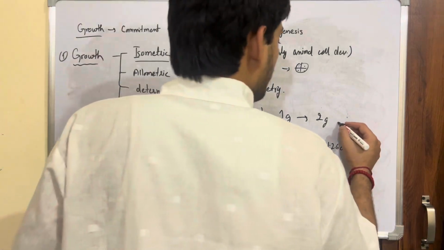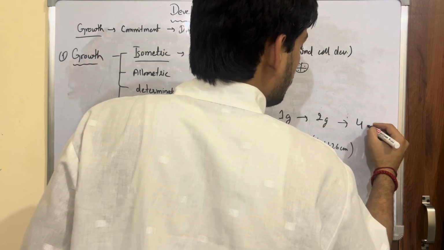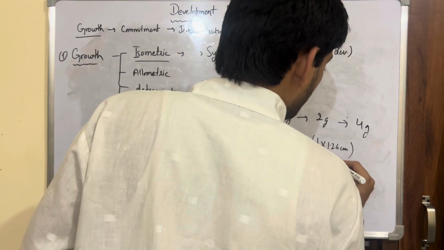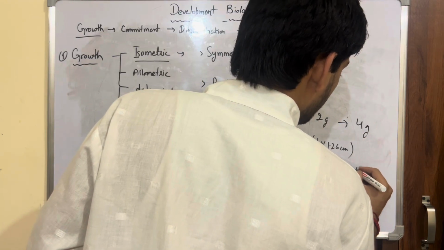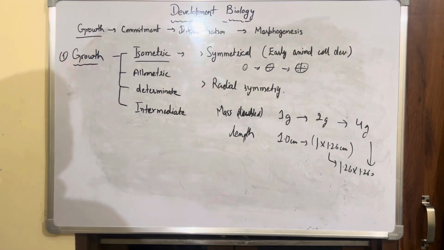If the mass once again goes from 2 grams to 4 grams, then we have to multiply 1.26 with 1.26 to get the result equivalent to 4 grams of mass. This is a very important numerical aspect in isometric growth.